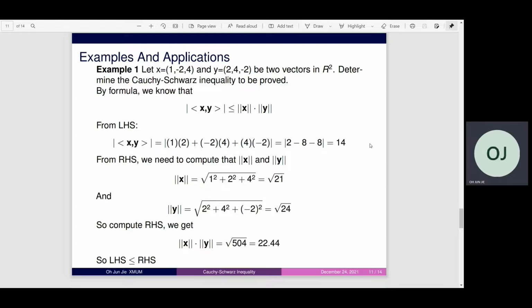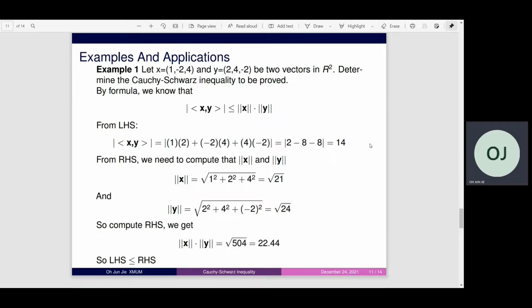So from the left-hand side, we can compute 1 times 2 plus -2 times 4 plus 4 times -2, and with the absolute value we get 14.